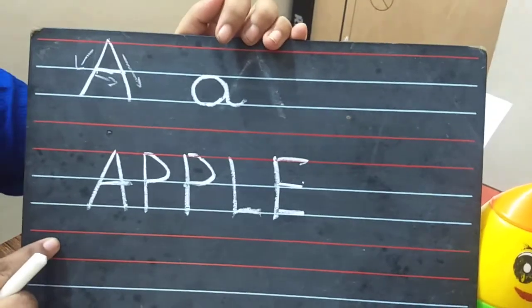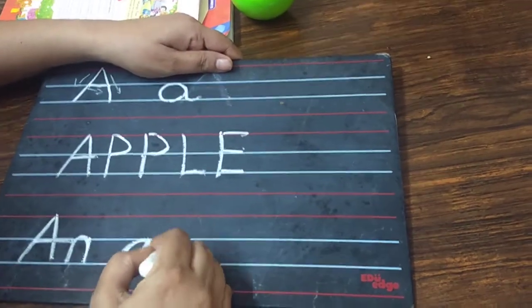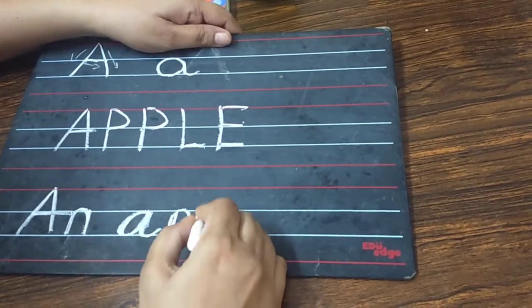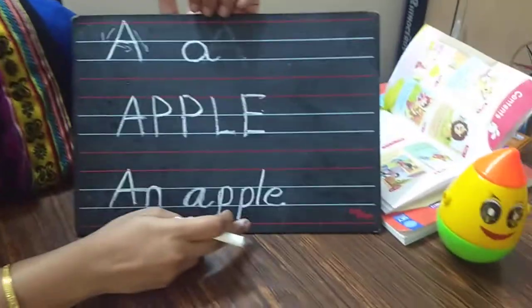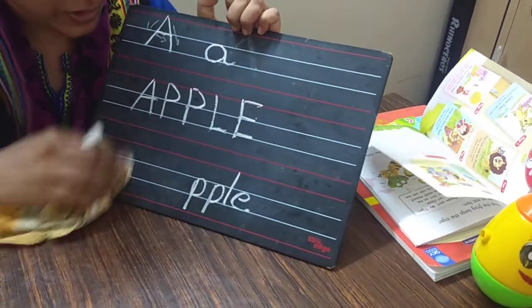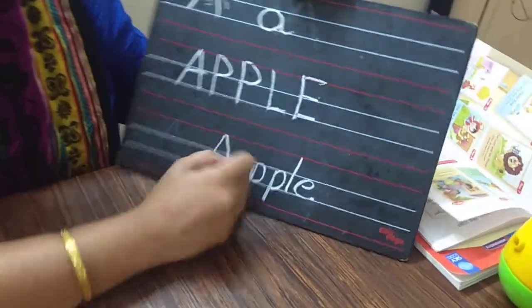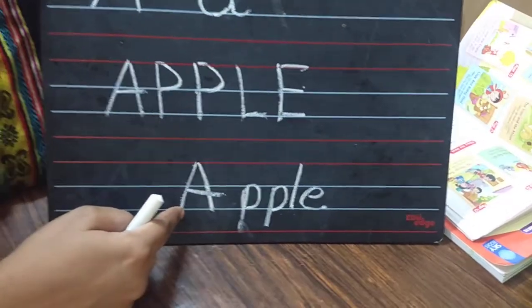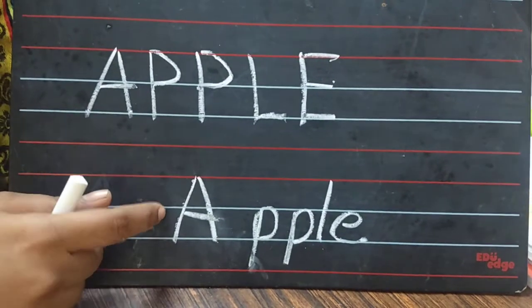But is this grammar? We don't, right? How do we write apple? If I have to write an apple, I will write A as capital, N as small, A as small, P as small, P as small, L as small and E as small. Don't I write an apple like this? Or if I write only apple, then I will be writing only A capital and then the others being small letters. Is this not the correct grammatical writing of it?